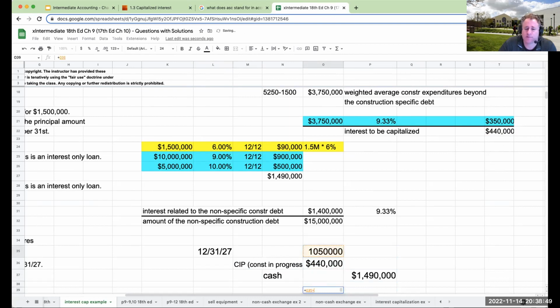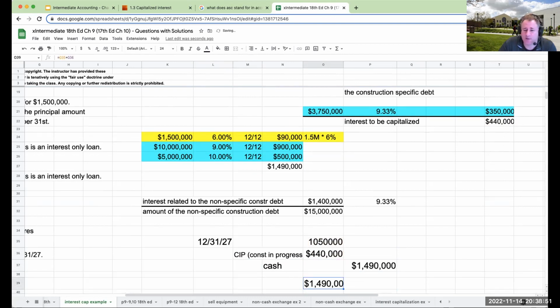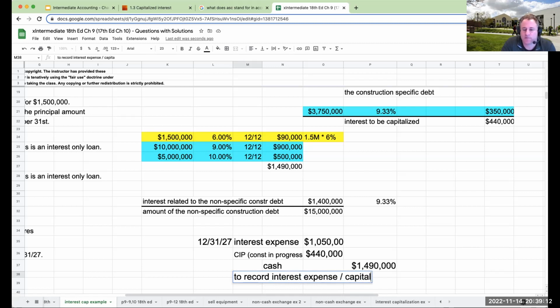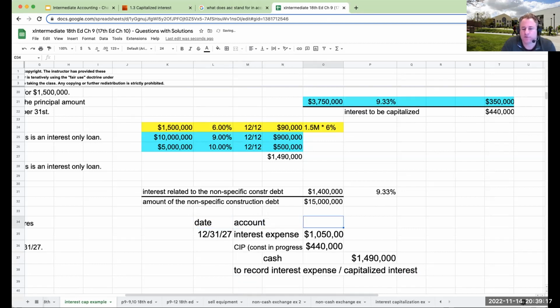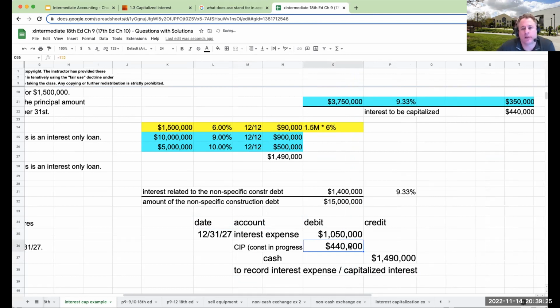Let's see if that works. And boy, oh boy, does that work. Okay, so right over here, I've got 1,050,000. So this is going to be to interest expense, right? And this over here is to record and capitalize interest. So if I look over here, I've got my date, account, debit, credit, right? So when I'm looking at this, that's how I go through and capitalize interest.